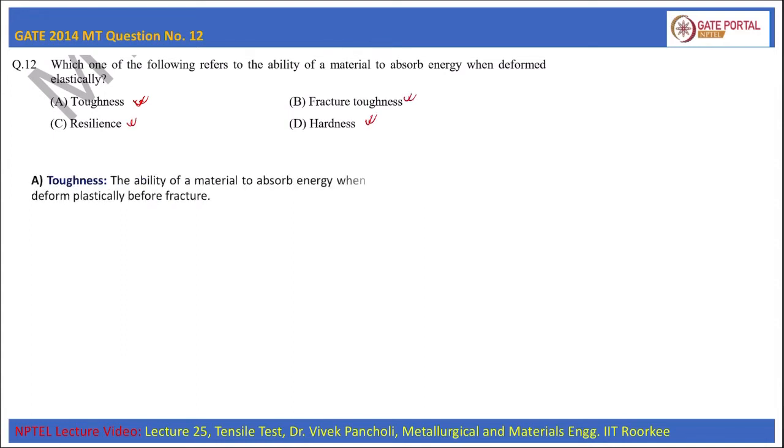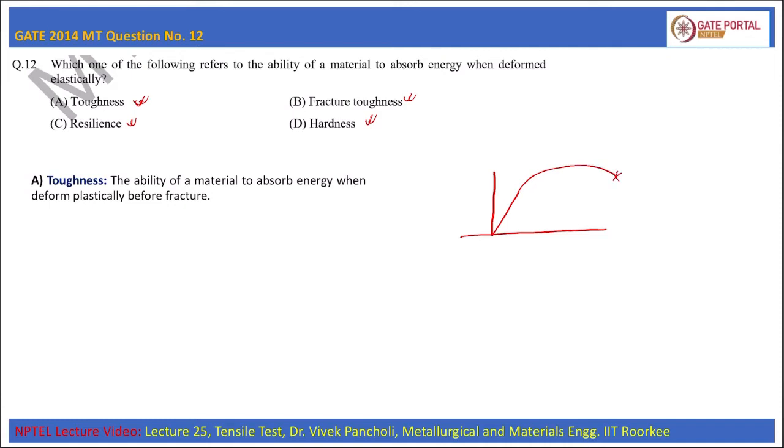hardness. So toughness is basically the ability of a material to absorb energy when it is deforming plastically and before fracture. Now if this is a stress strain curve, up to this part it is deforming elastically and then it is deforming plastically till it fractures.